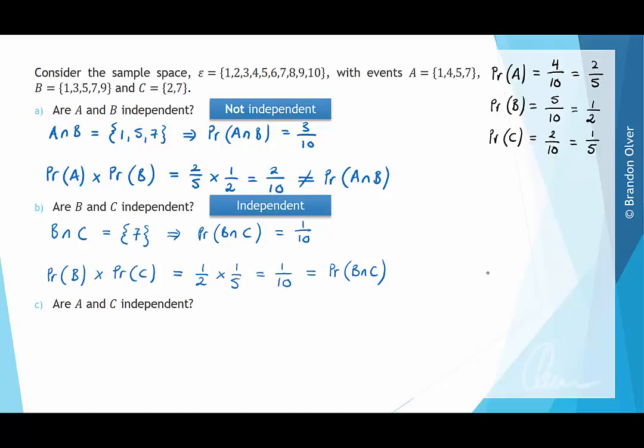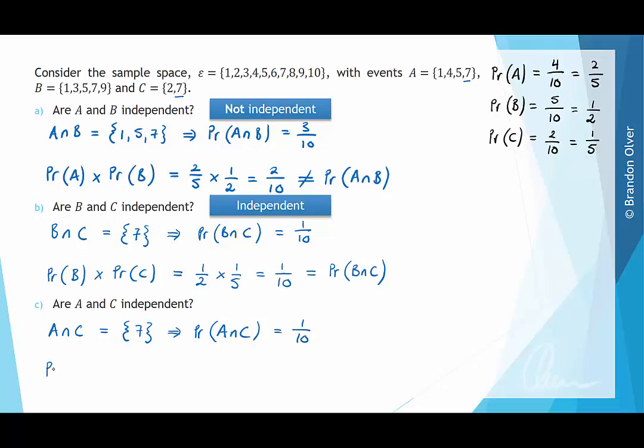For part C, we're going to do the same thing and check if A and C are independent. So we start off by looking at the elements in A intersecting C, and we can see that in event A, 7 is common with the element 7 in C, but there's no others, so there's just one element, which means that the probability of A intersecting C is equal to 1 divided by 10.